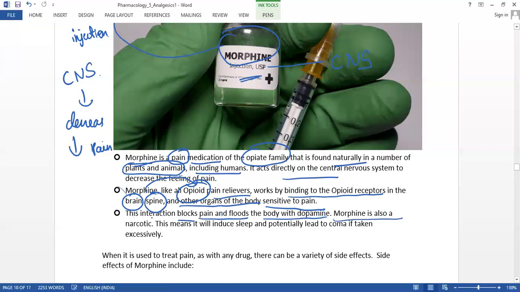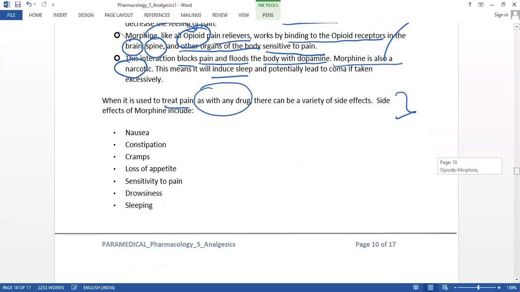This morphine is also in the narcotic group, and this means it will induce sleep. As soon as the patient gets the medication of this morphine, he may go to sleep, so that he may get some relief from the pain. And when any drug is used to treat the pain, there will be some side effects also. So let us know the side effects of this morphine injection.